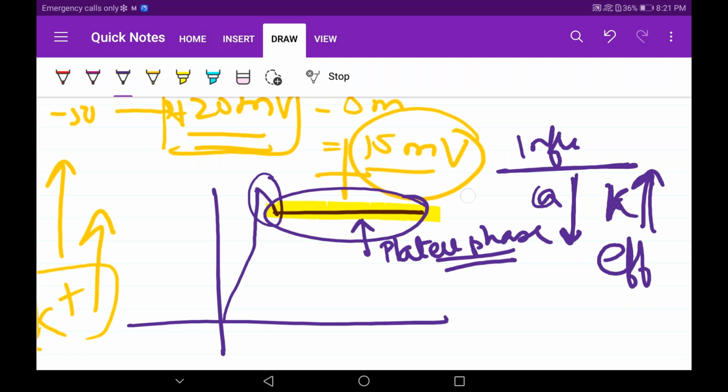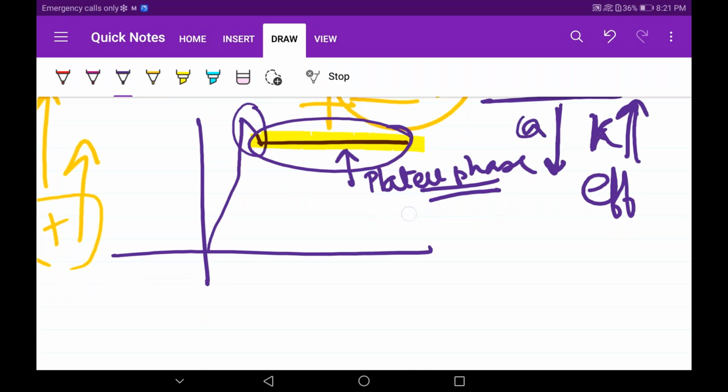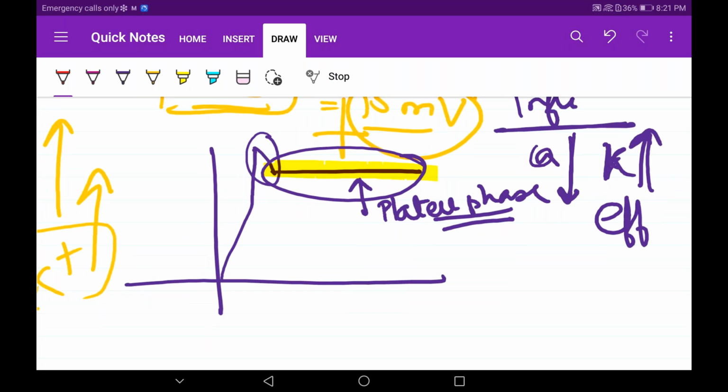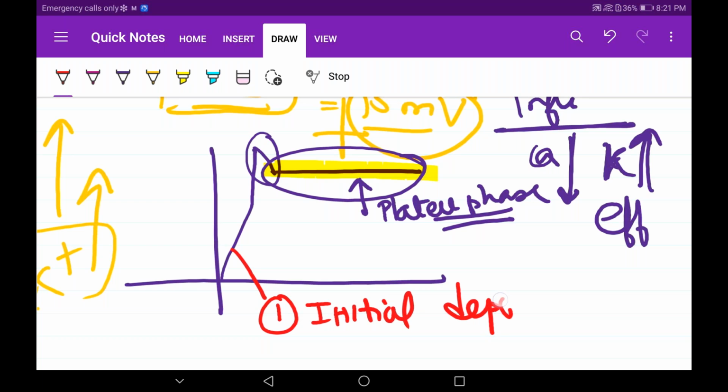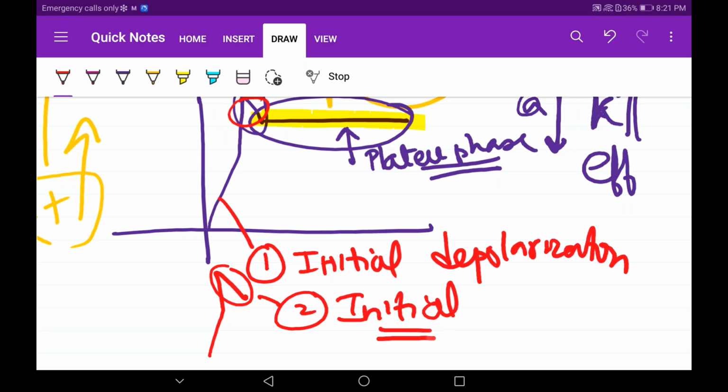There's nothing mad science about this. It's easy. So I will start naming this. First stage, we will call it depolarization, you all already know that. Next, what should I name this part, which is decreasing a little bit like this? I will call it initial repolarization. It is becoming a little bit negative.